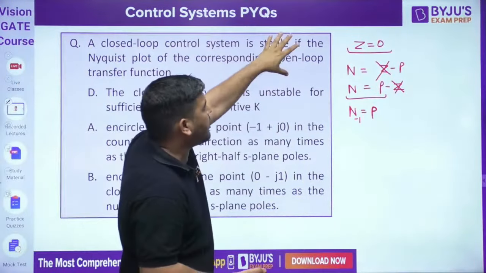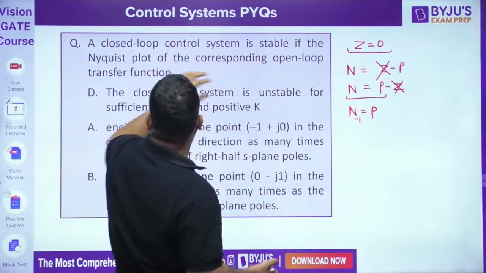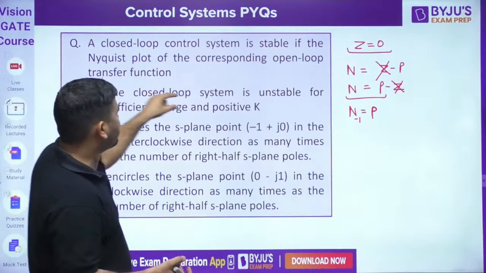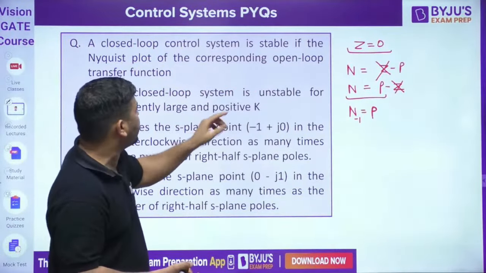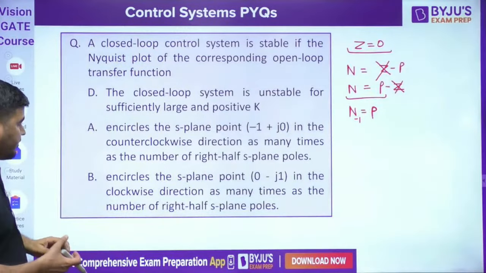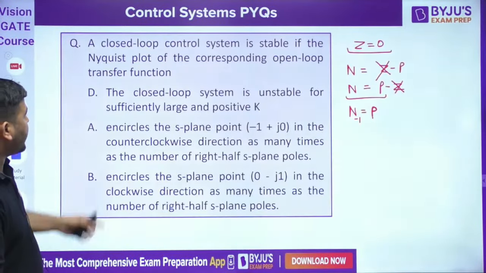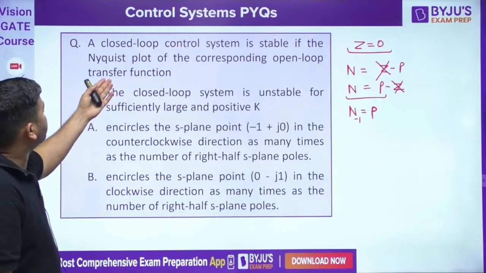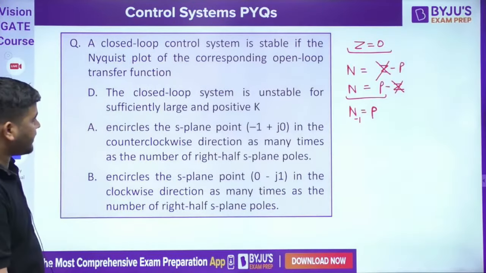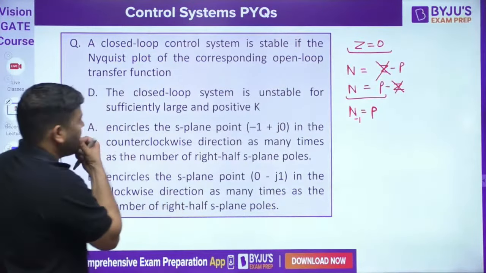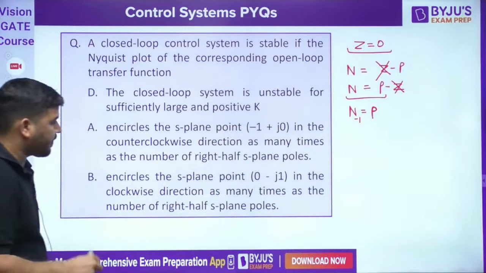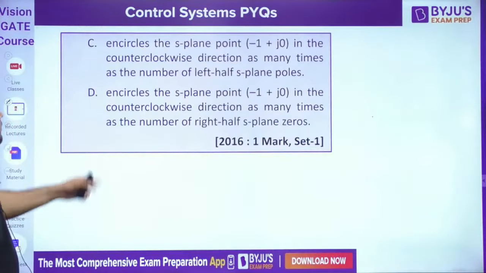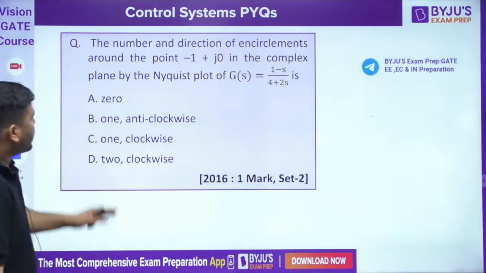So let's see the question. The closed loop system is stable if the Nyquist plot of the corresponding open loop transfer function, the closed loop system is unstable for sufficiently large value of k. No, I think something is missing in this question. I think some statement or diagram is missing, because k is given and k is not mentioned anywhere in the statement. I think there is some correction in this question, guys. Maybe after correction we'll see. Okay, let's come to the next question, guys.